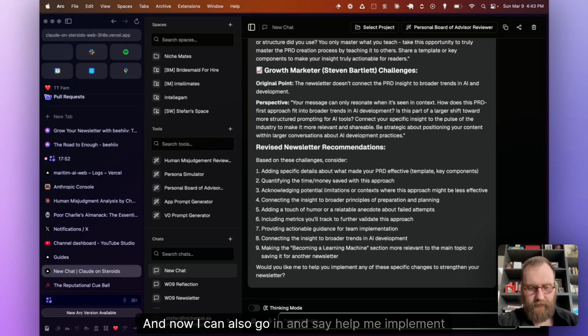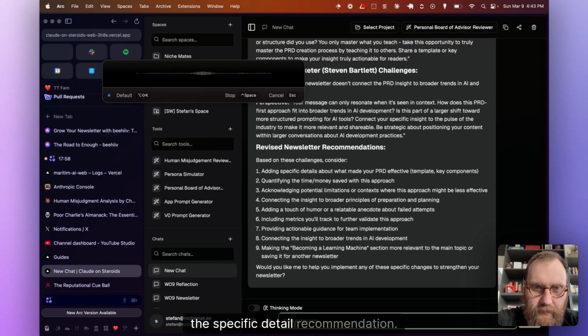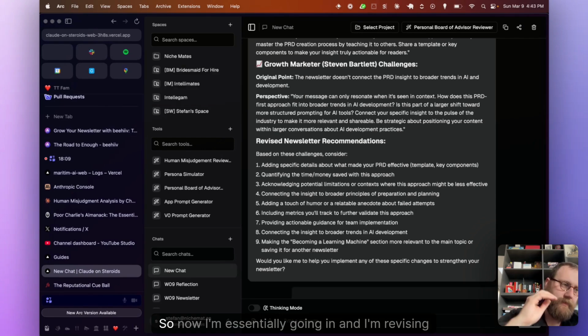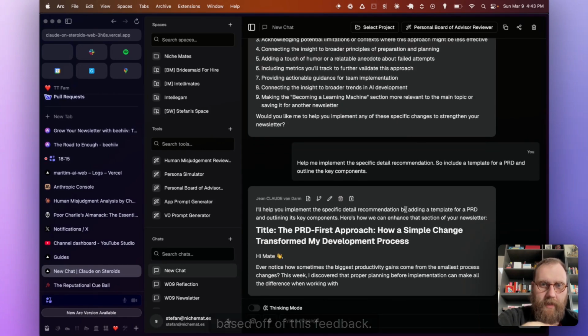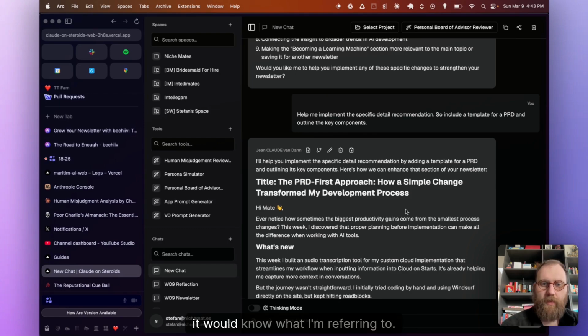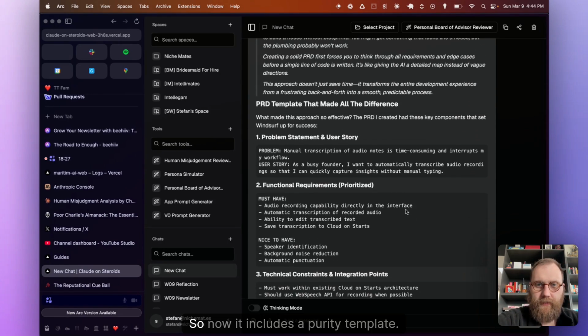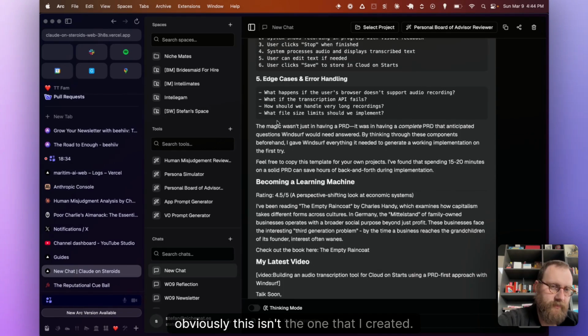All right, and now I can also go in and say, help me implement the specific detail recommendation. So include a template for a PRD and outline the key components. So now I'm essentially going in and revising the newsletter based off of this feedback. And because all of this is in context, it knows, even if I write a bad prompt, which I am, I'm just throwing stuff down here, it would know what I'm referring to. So now it includes a PRD template. Obviously, this isn't the one that I created.